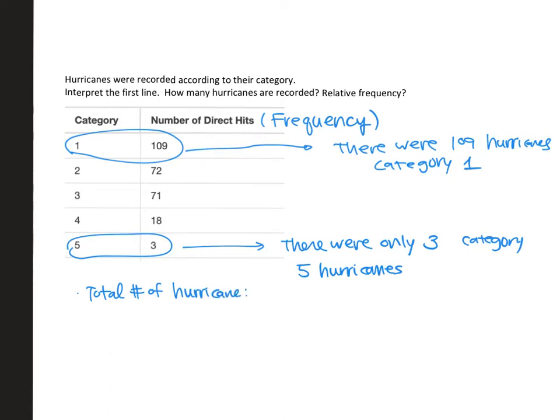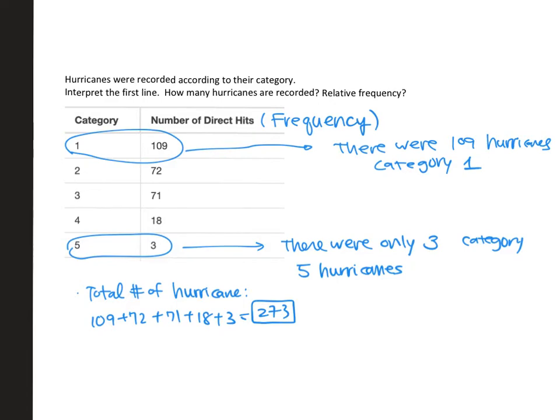It was basically, you add up all the frequencies, 109 plus 72 plus 71 plus 18 plus 3. So there'll be 273. So we surveyed 273 hurricanes, and some were category 1, some were category 2, and so forth, and not that many were category 5.